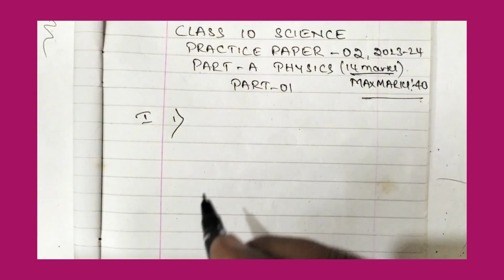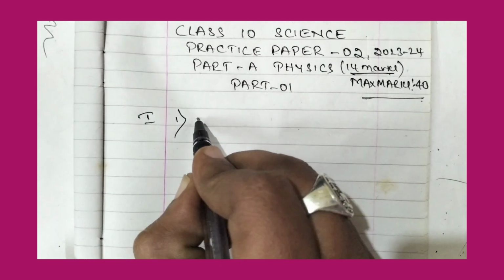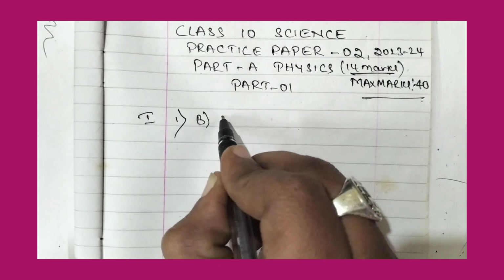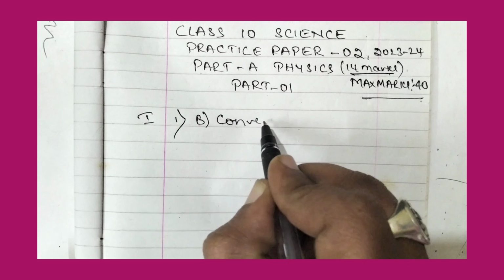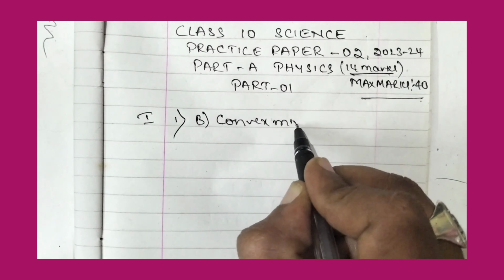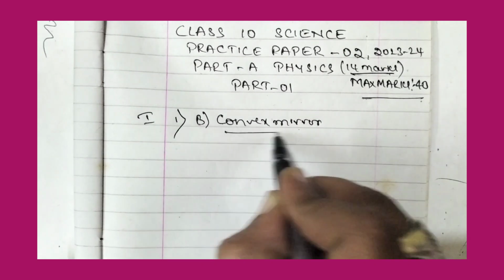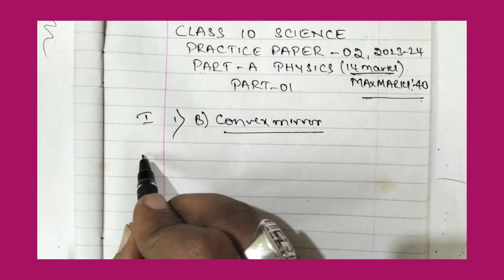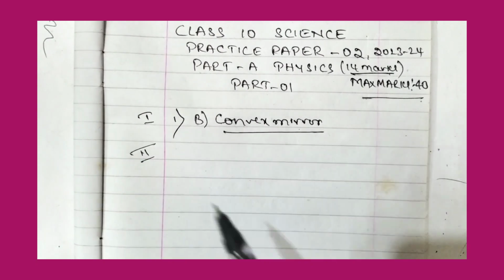So the right answer for the first MCQ is option B, that is convex mirror. So convex mirror will always show diminished and erect image. So now let us move on to the second one.